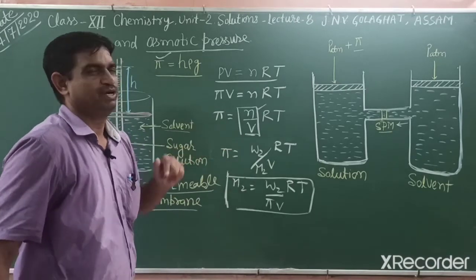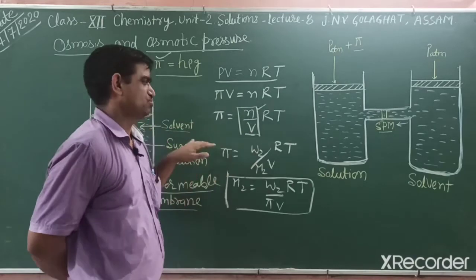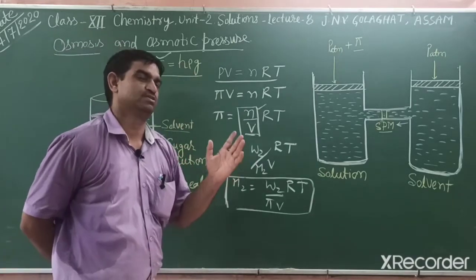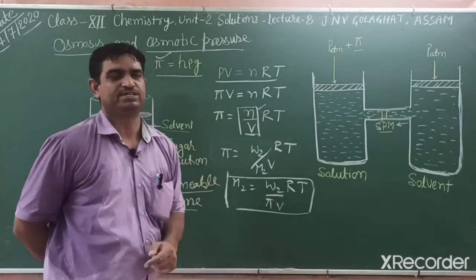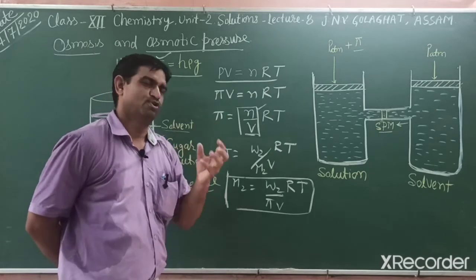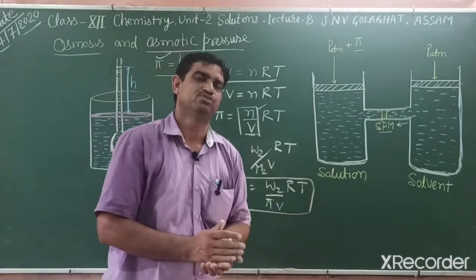So these are advantages. And the other one is that we use molarity in place of molality. So the question comes, why is osmotic pressure a better parameter to identify the molar mass of a solute? First, a small amount of solute is required and there is more accuracy of the molar mass.